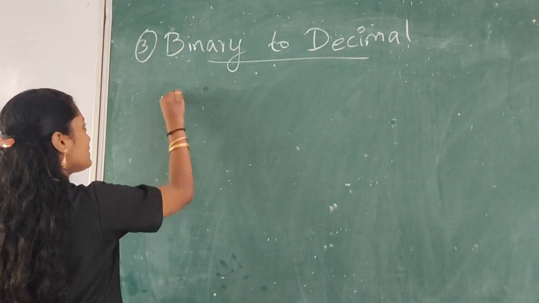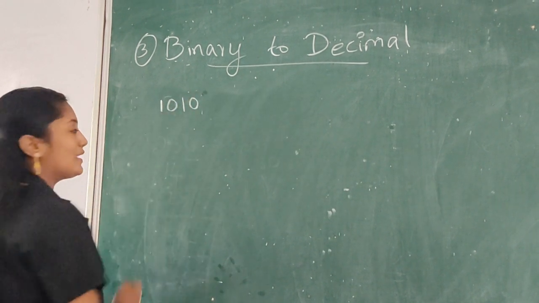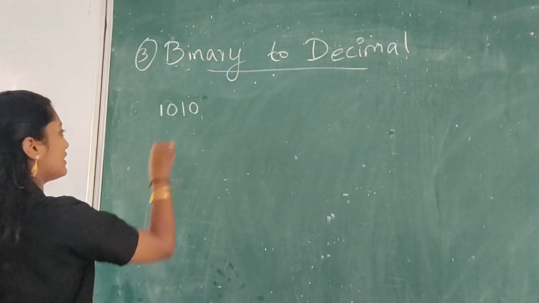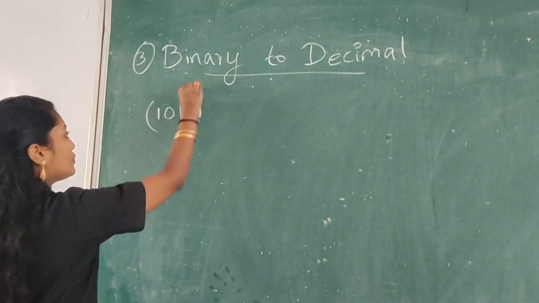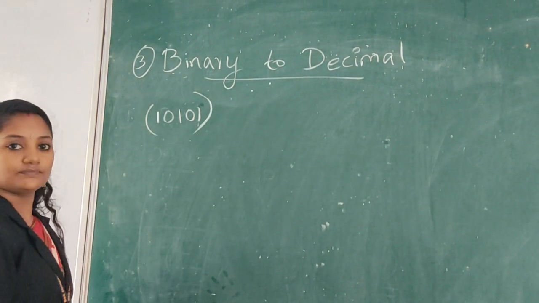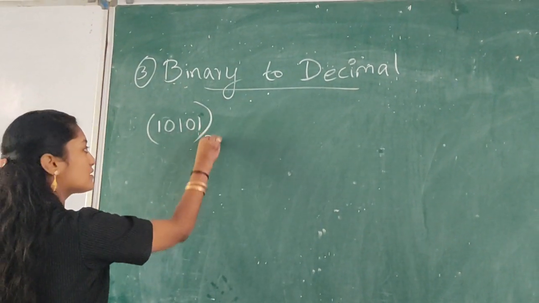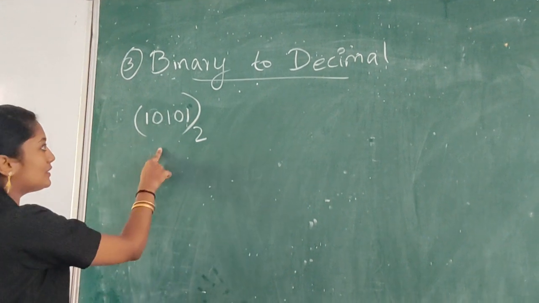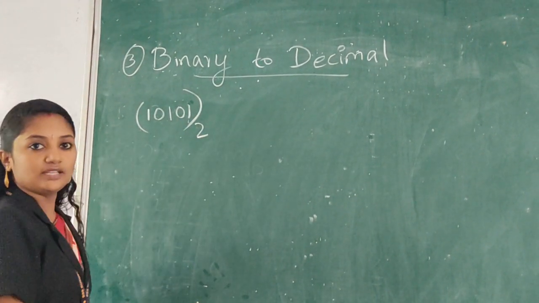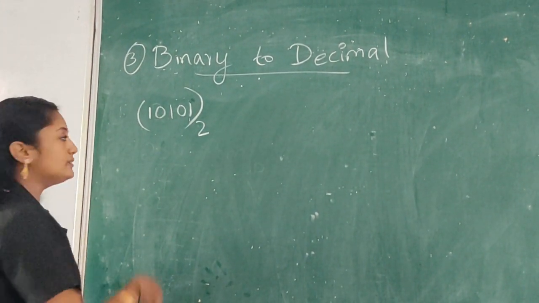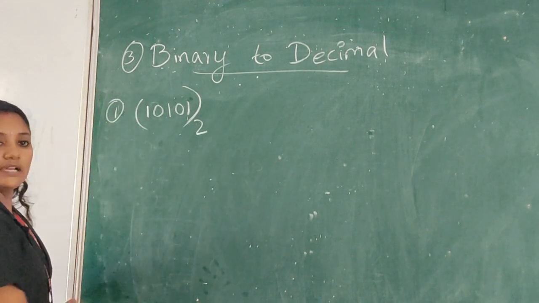So you have to write ones and zeros. Let's see with an example: 10101 to the base 2. Now we have to convert this to the decimal number system. Clear? So this is the first example.